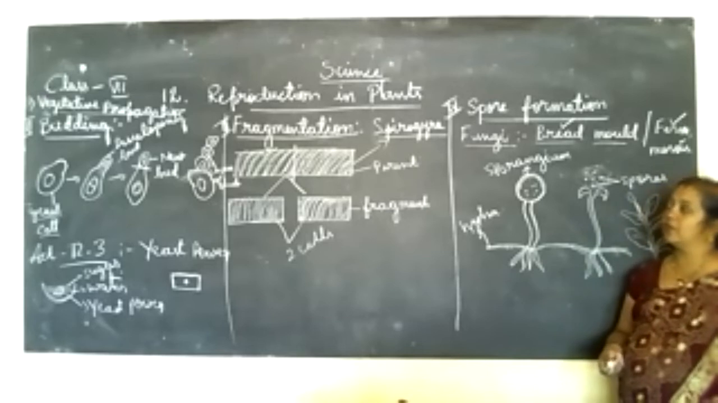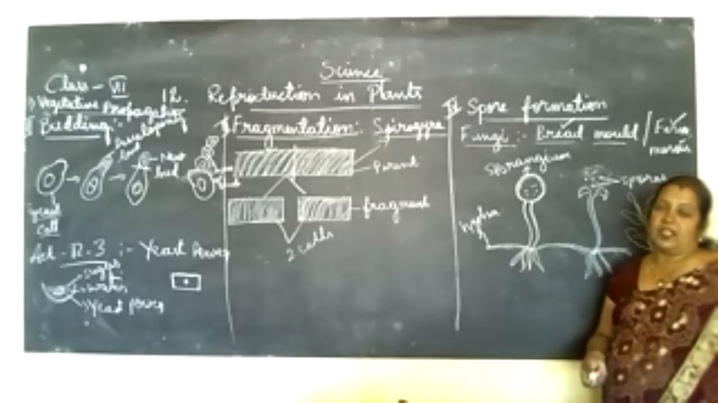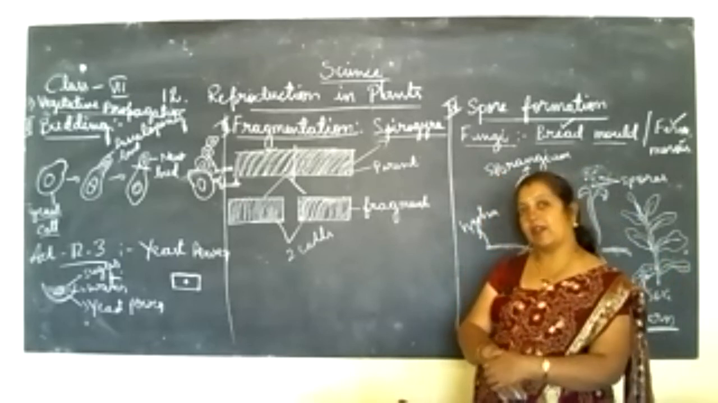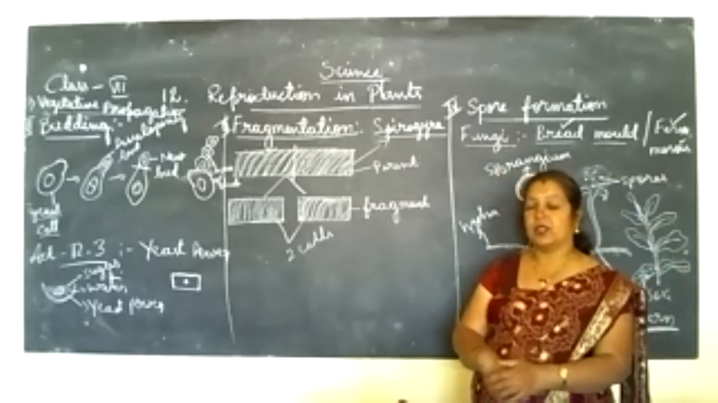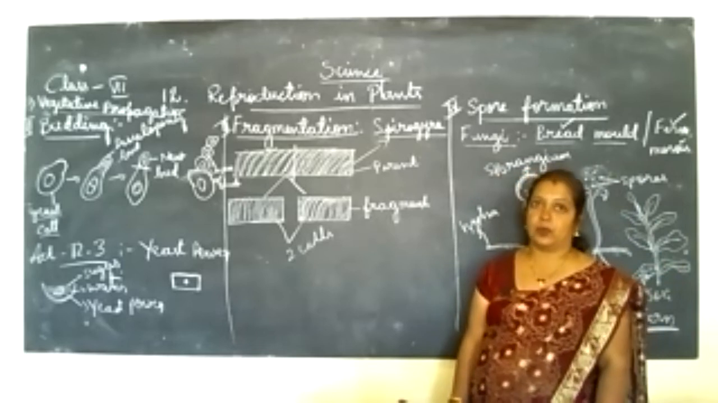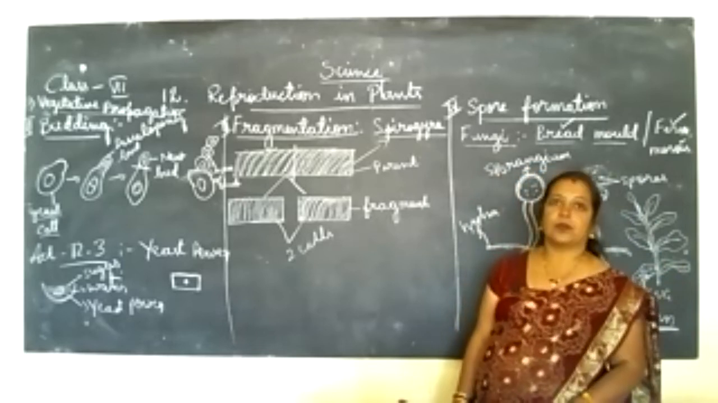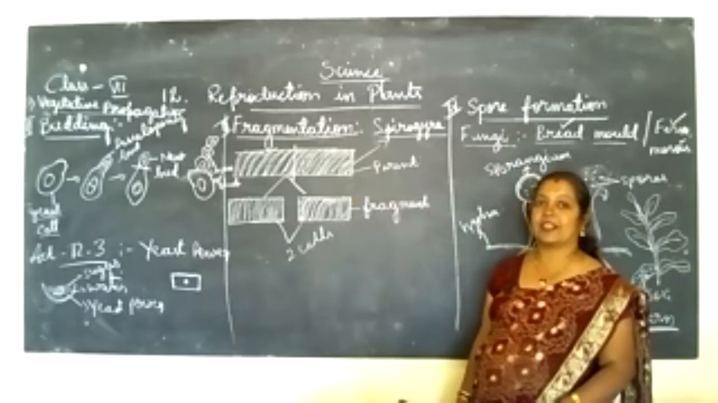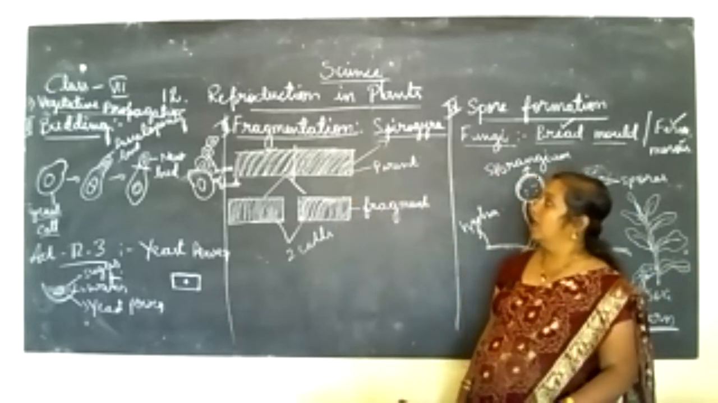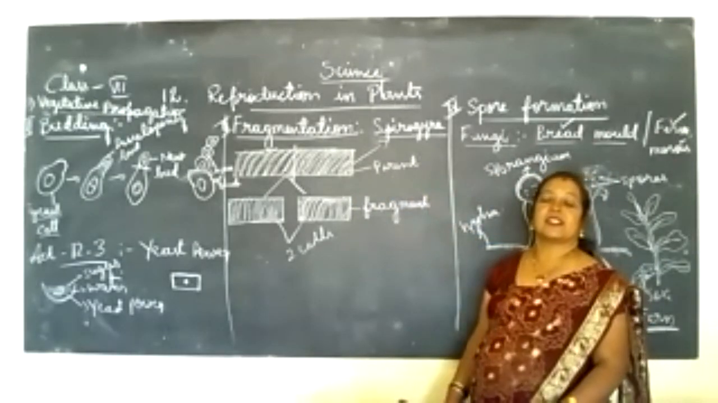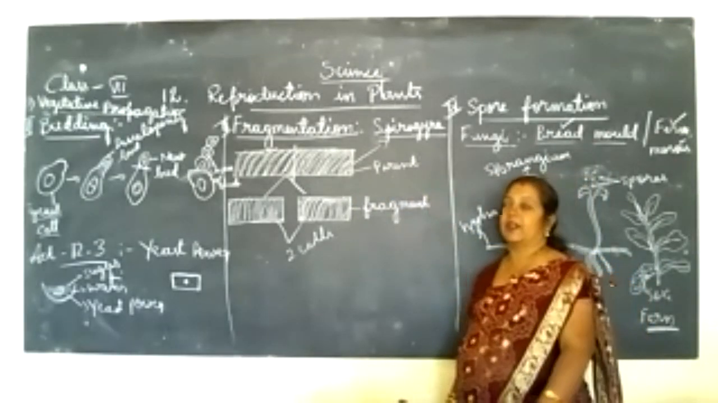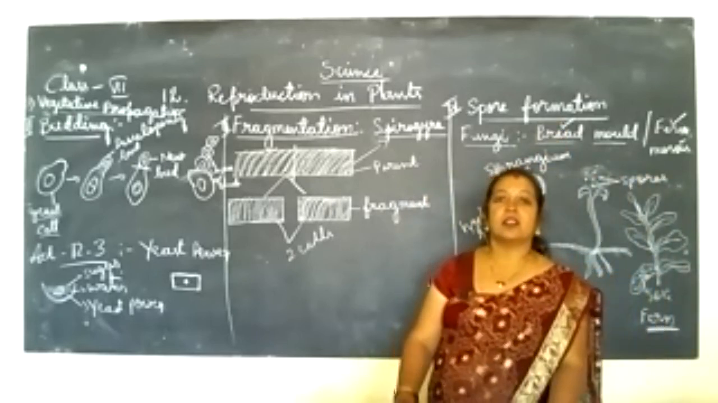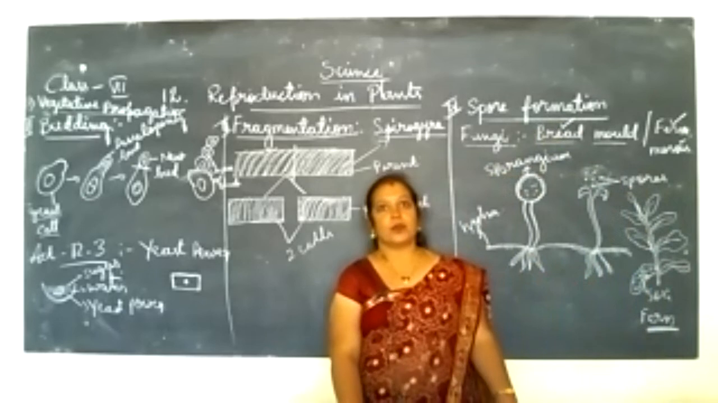So these are the four methods of asexual reproduction. First is the vegetative method, vegetative propagation, which I have already explained. The second method is budding, the third method is fragmentation, and the last one, spore formation, is the fourth method of asexual reproduction.